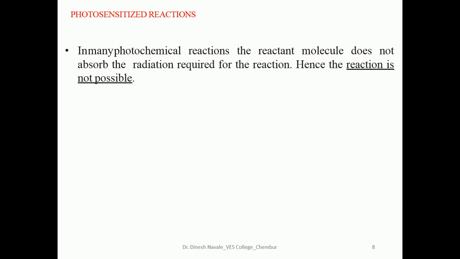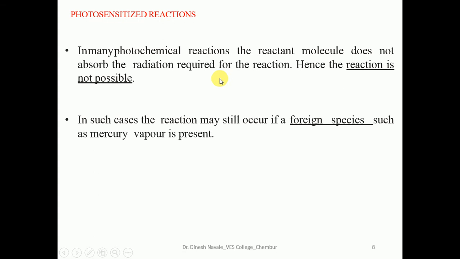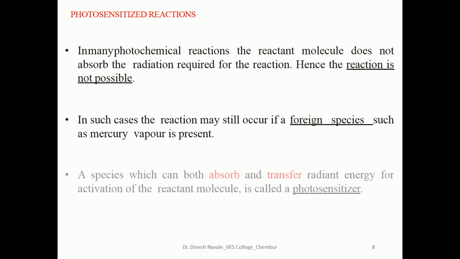So what is a photosensitized reaction? In many photochemical reactions, the reactant molecule does not absorb the radiation required for the reaction. Hence, the reaction is not possible. In such cases, the reaction may still occur if a foreign species such as mercury vapor is present. So for many photochemical reactions, a foreign species is important to carry out the reaction. Only absorption of light will not result in a photochemical reaction.